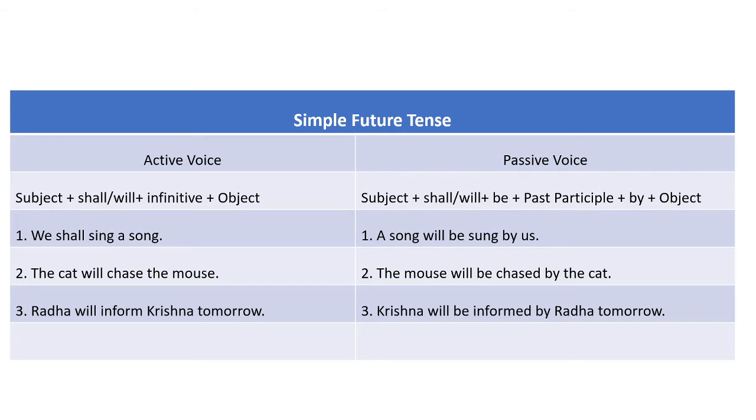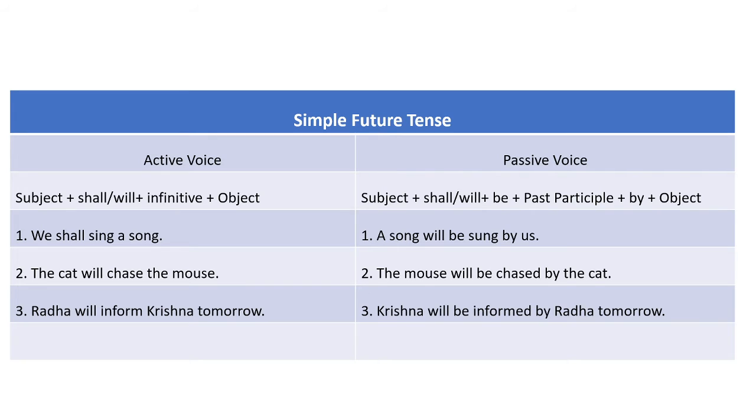So our answer will go like this: the mouse will be chased. After that, by will be written. So the mouse will be chased by. At the end of the sentence, we shall write the passive form of the subject, and here the subject is the cat. So there would not be any change in it. So the mouse will be chased by the cat. This is passive voice.